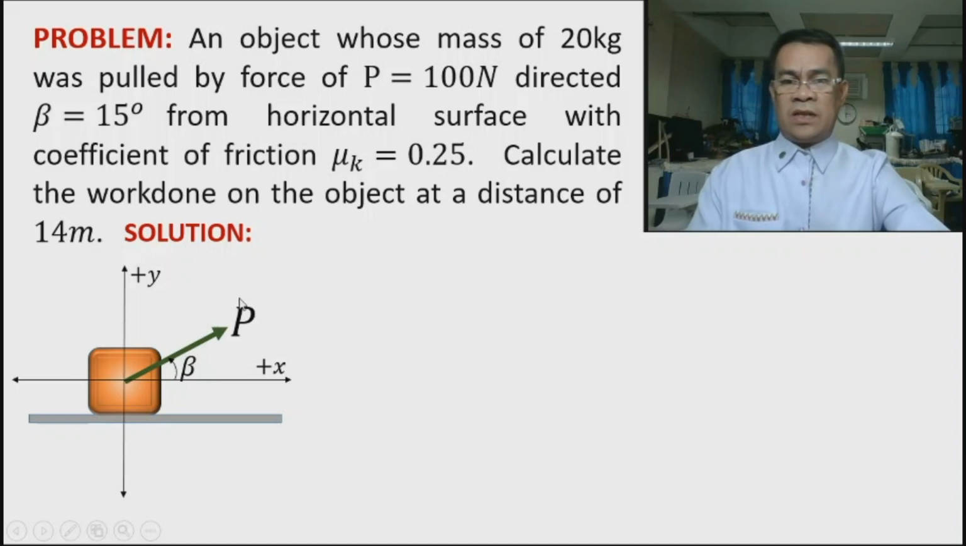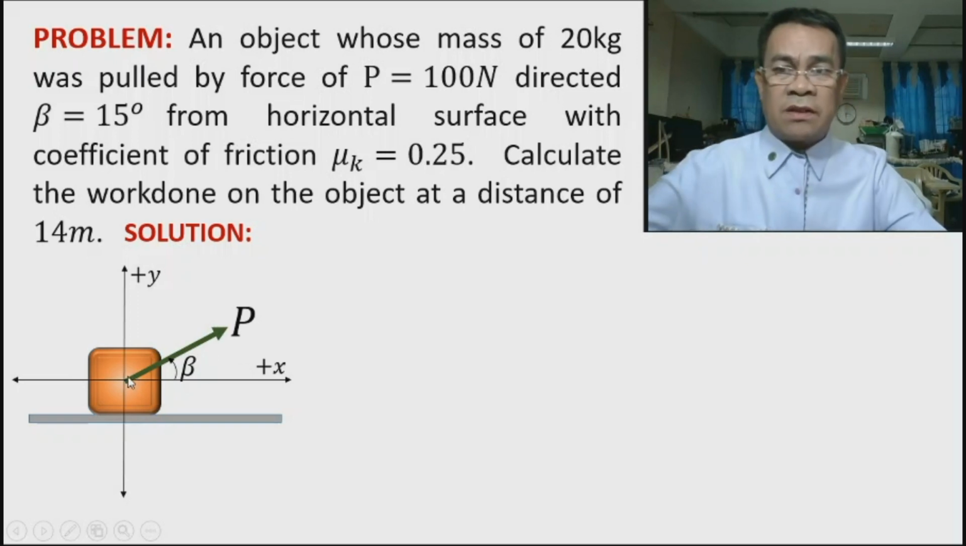Okay, you are asked to solve for work done. And remember that this force is constant. Why? Because the problem says the object was pulled by a force of 100 newtons, so it is assumed that this force is constantly applied to the moving object.